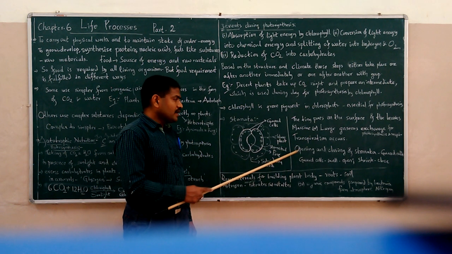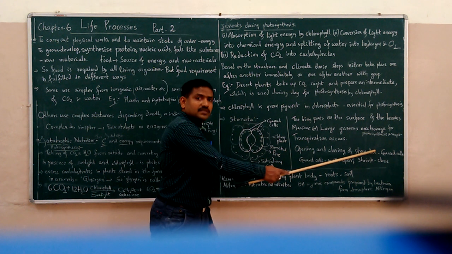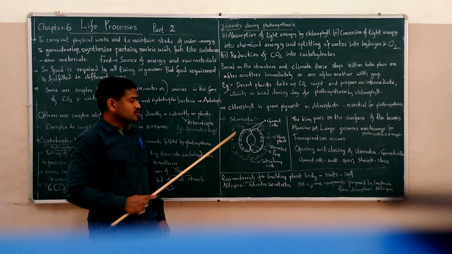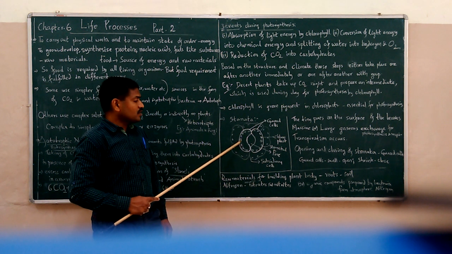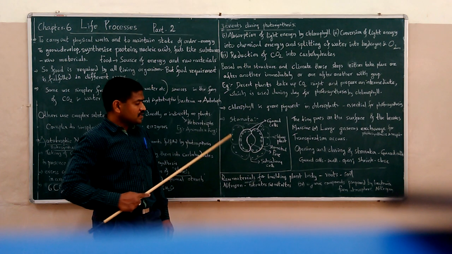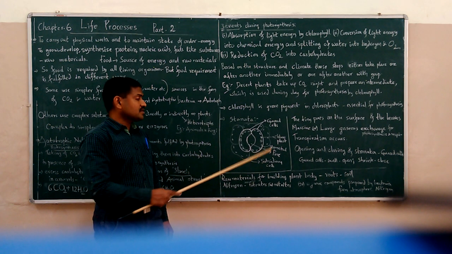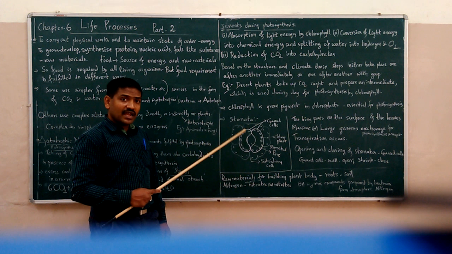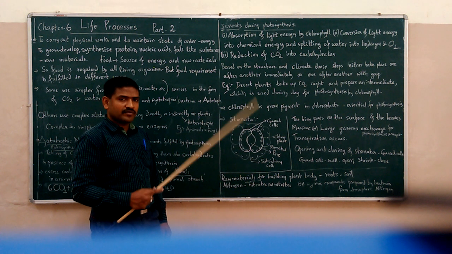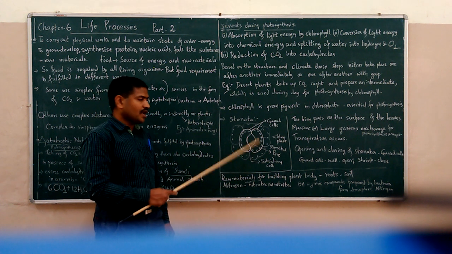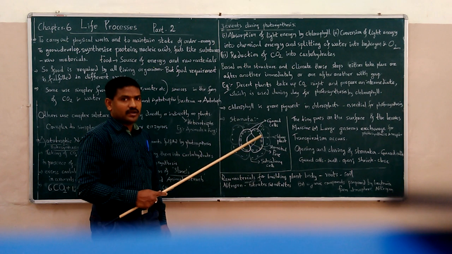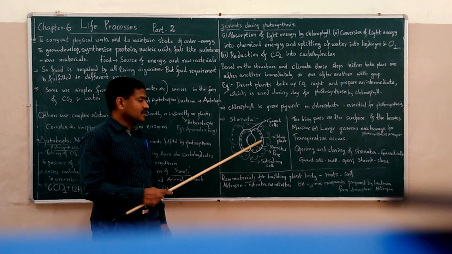And opening and closing of stomata is the function of guard cells in the stomata. If you look at a stomata, every stomata contains two bean-shaped guard cells, and covering these guard cells, subsidiary cells or companion cells are present. During the daytime in normal plants, apart from the desert plants, these guard cells will be swollen by the entry of water into them.